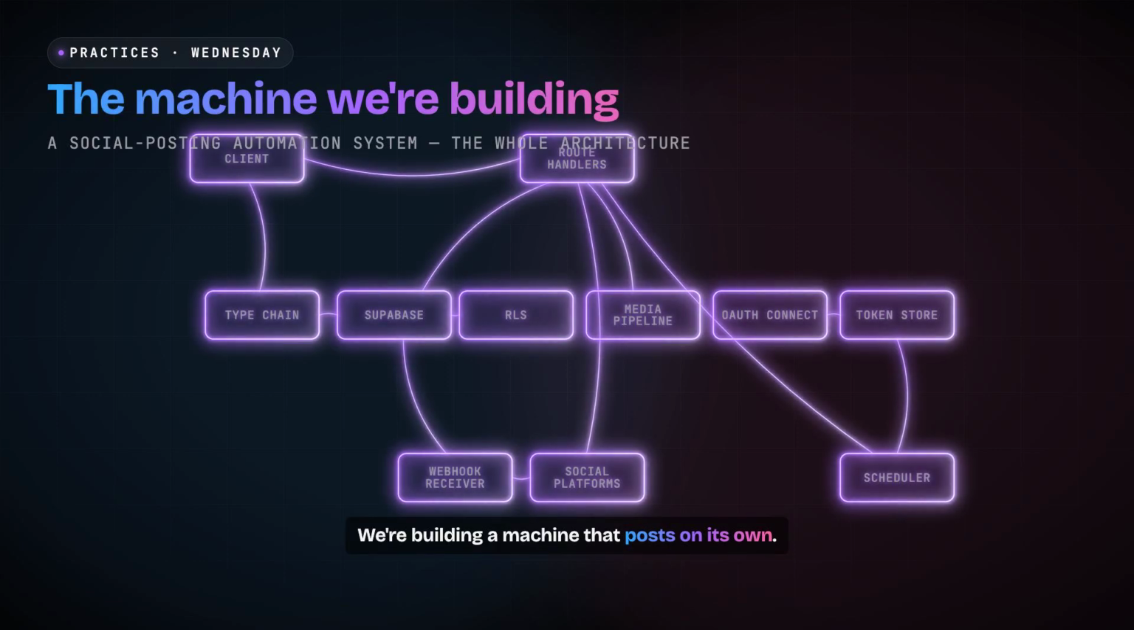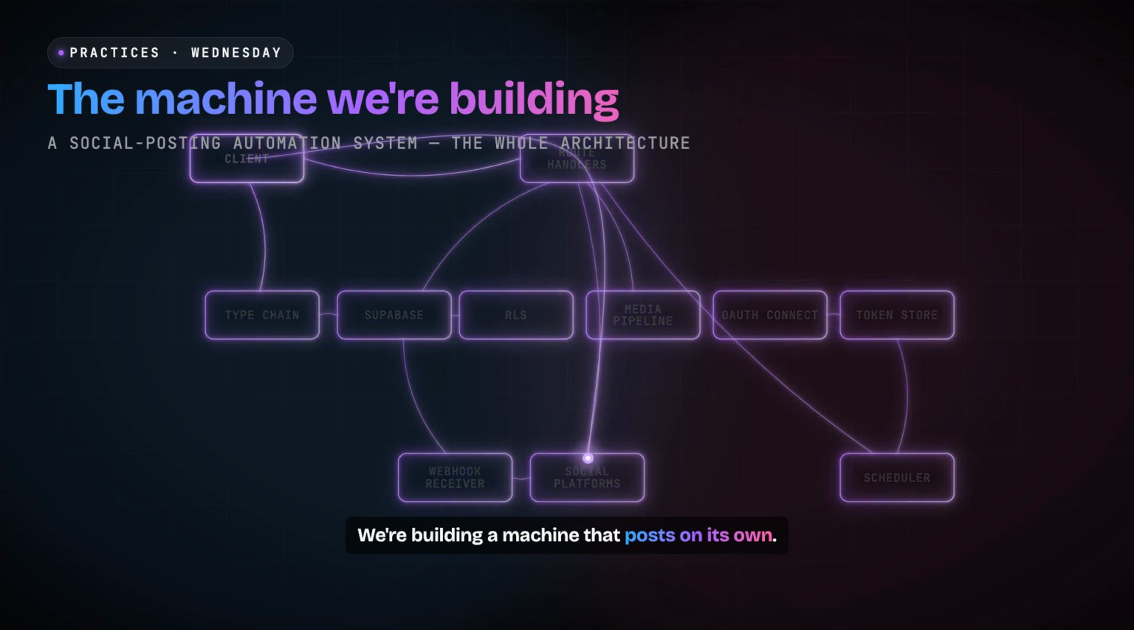This is a system that posts to social platforms on its own. A scheduler wakes up, picks a post, attaches the image, and ships it, with no one watching. Right now, it's just a blueprint. Over this season, we build it, every box, every trade off. Let me show you the whole machine first.